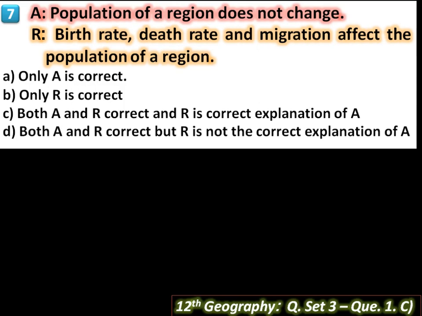This sentence is correct because birth rate, death rate and migration are the components of population change. They affect the population of a region, sometimes with positive change and sometimes negative change. So here only R is correct. So option B is the correct answer.